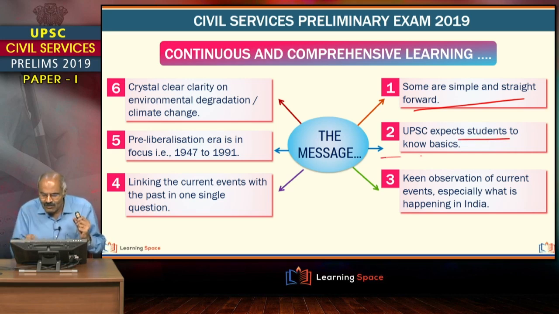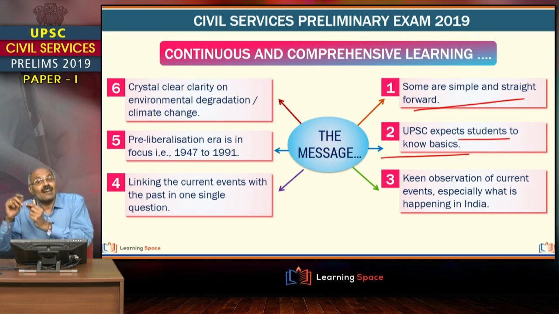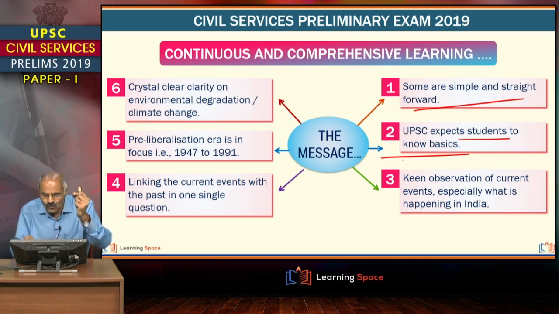Then some aspects on basics. For example, I told you a number of times in the editorials that in the banking system, loans are assets and deposits are liabilities. Friends, the same question is asked, so UPSC expects students to know the basics also.